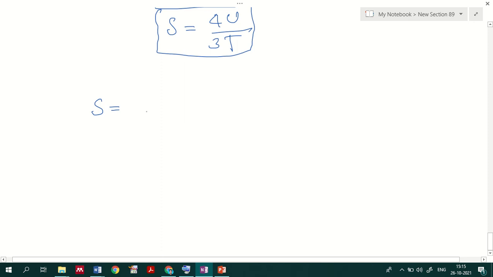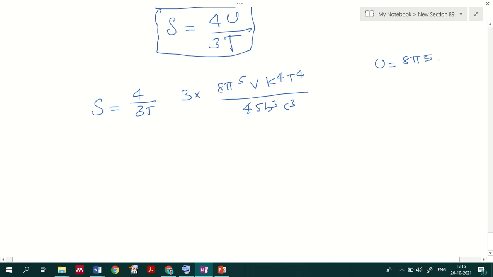So this 4 by 3T I can take out here, and substitute the value for the internal energy, which we already know: U equal to 8 pi raised to 5 V k raised to 4 T raised to 4 divided by 45 h cube c cube into 3.